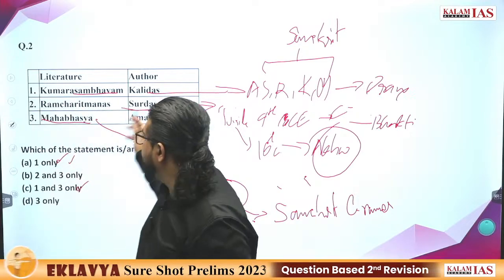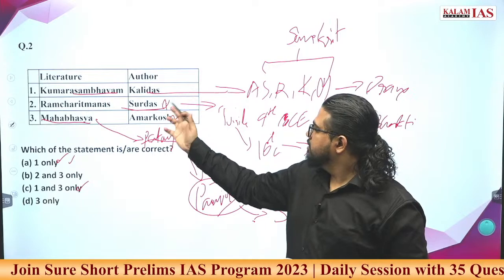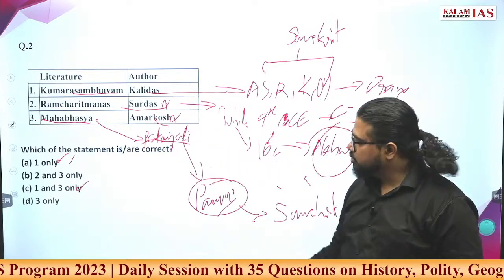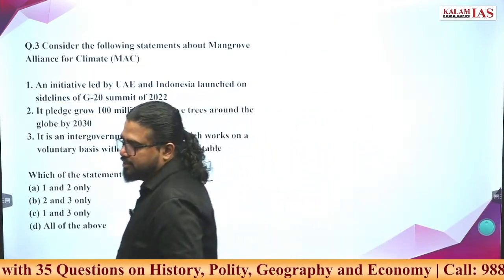So what is the option for this? Two statements are correct. Ramacharitamanas is by Tulsidas and Mahabhashya is by Patanjali. So the answer is one only. A is the correct answer. Go ahead, answer the third question first.